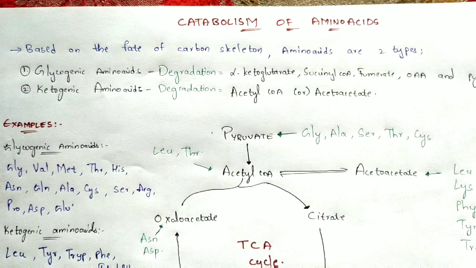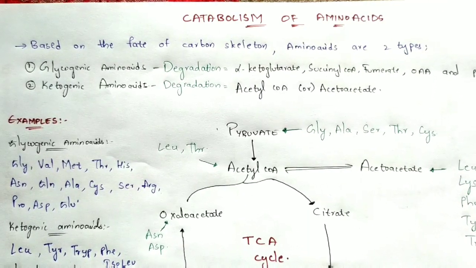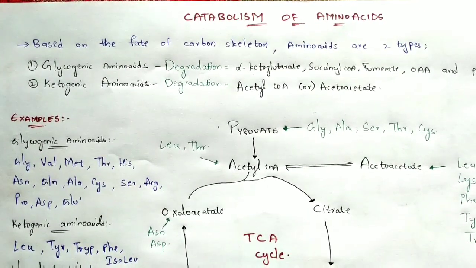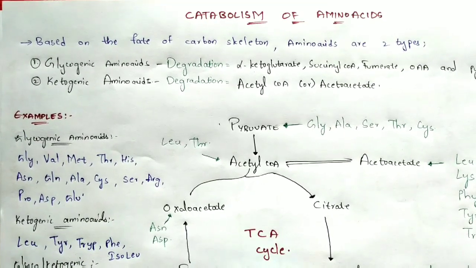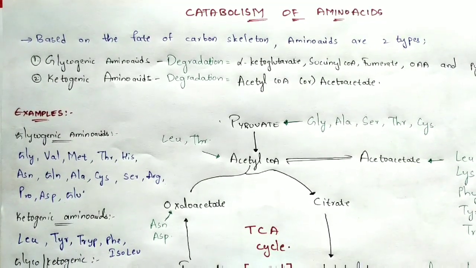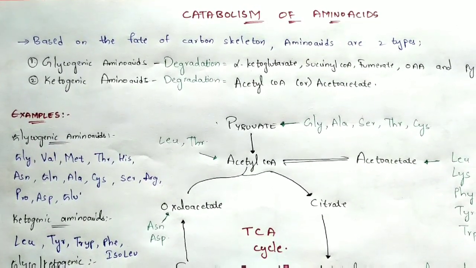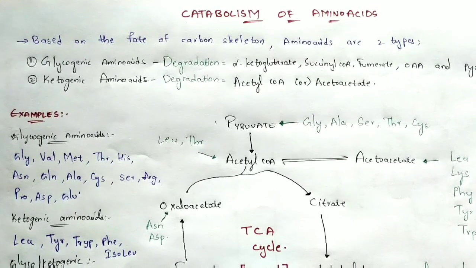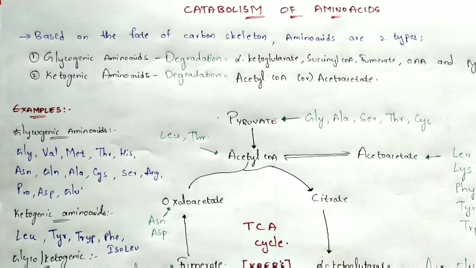Thank you. In this video, let us discuss the catabolism of amino acids. Before entering into this topic, you should know what is meant by catabolism. Catabolism is the degradation of complex molecules to simple molecules, or the degradation of larger molecules to smaller molecules. And you have to apply this catabolism phenomenon to amino acids.